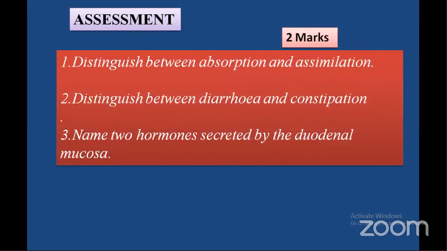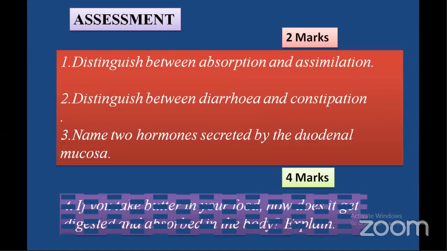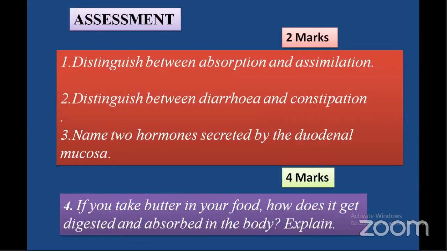So today we are going to discuss 2 marks questions as well as 4 marks questions separately. 2 marks questions, please note down. Distinguish between absorption and assimilation. Distinguish between diarrhea and constipation. Name 2 hormones secreted by the duodenal mucosa. And 4 marks question: if you take butter in your food, how does it get digested and absorbed in the body? Explain.